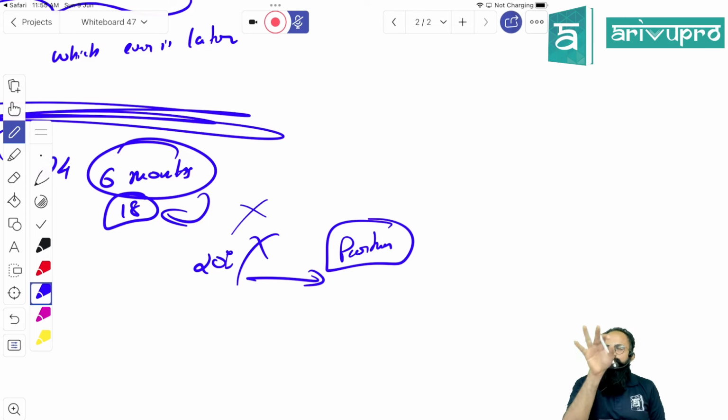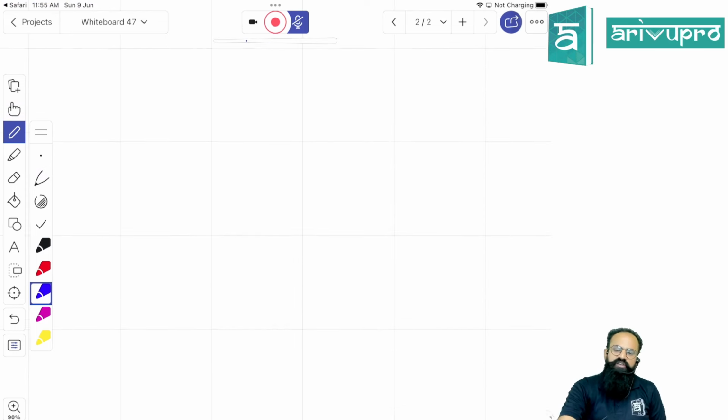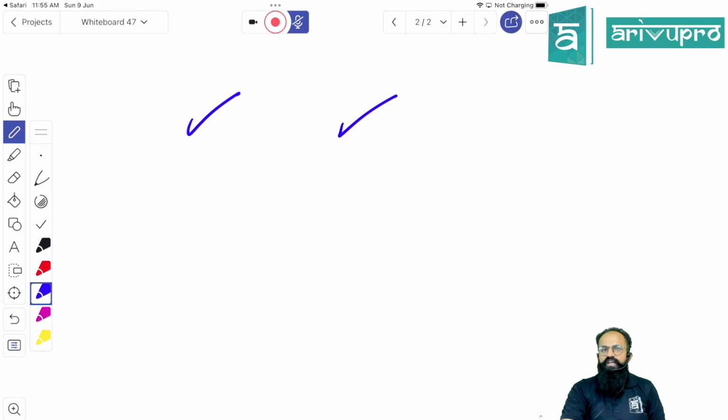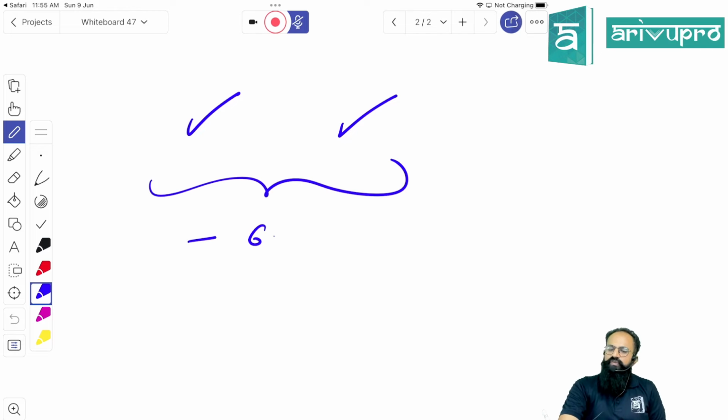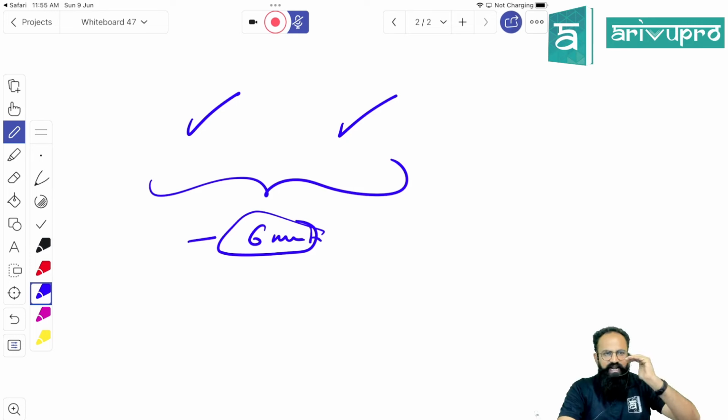Understood? I'll repeat the complete part. First thing is, whenever you got to know, or 6 months from the date of majority, whichever is later, subject to a maximum of 6 months from the date of majority. That is the last date. Within that time, you have to give a decision.